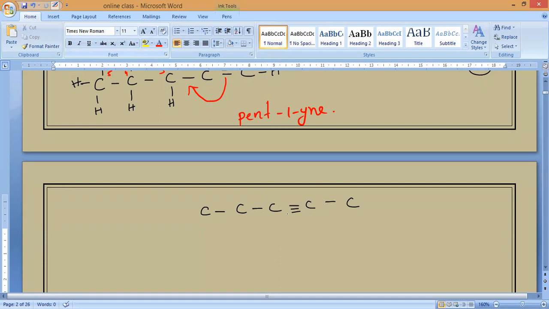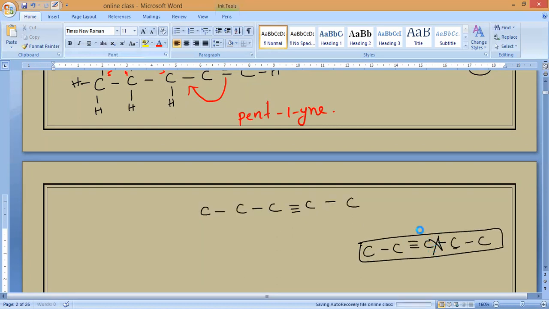Now from this side, if you observe, this is the third carbon and the second carbon. From this side, again it will come as third carbon and second carbon. Here you can keep the triple bond. Both structures are same. Have you noticed it? That is why it won't shift. After this, it will change to another structure that I will show. So both are same only.